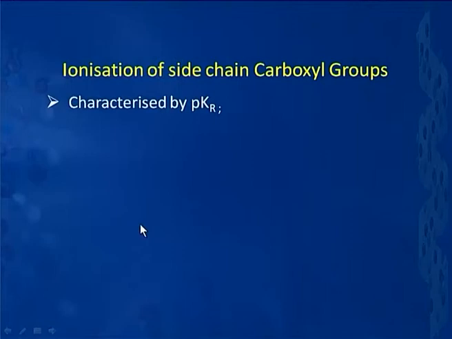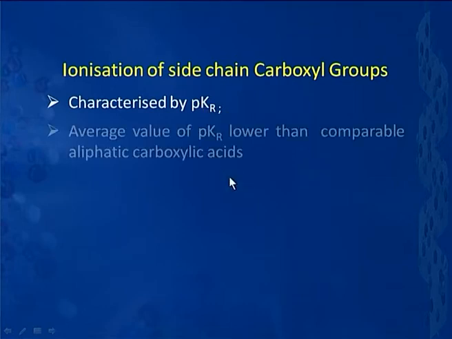Now, let us look at the ionization of a side chain carboxylic acid. Suppose, as I mentioned earlier, the amino acid happens to have a carboxylic acid group in the side chain. How do we look at that kind of ionization? Such ionization will be characterized by a pK value, we call it pKr. R basically indicates that this kind of functionality lies in the side chain. Just to qualify that, we put an R over here.